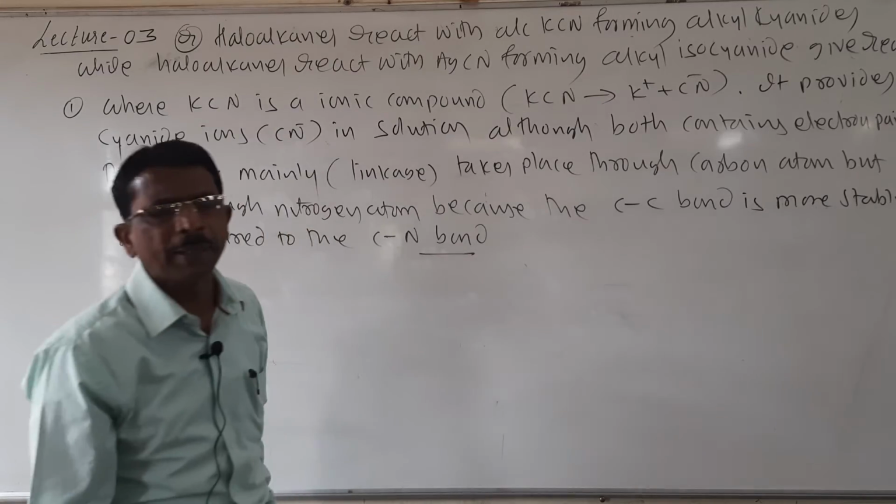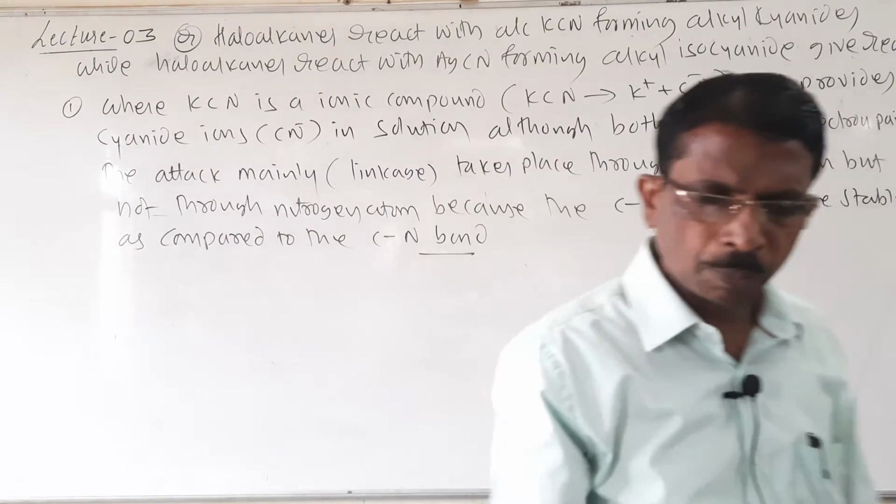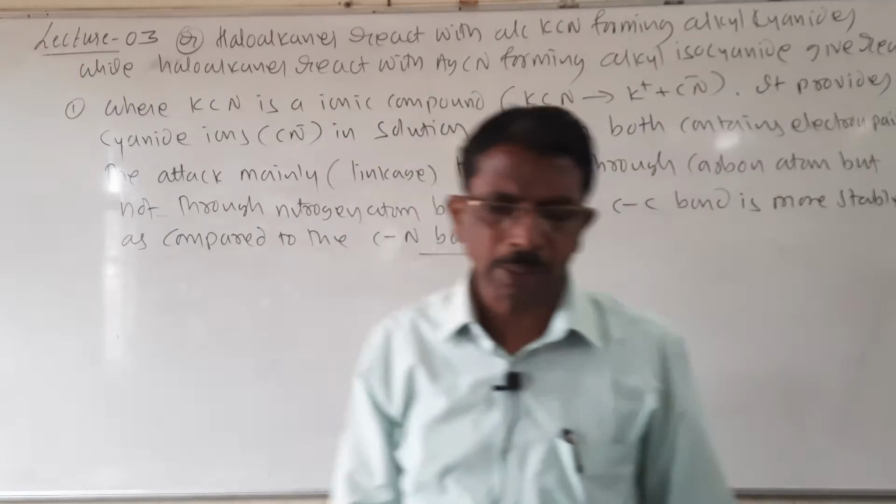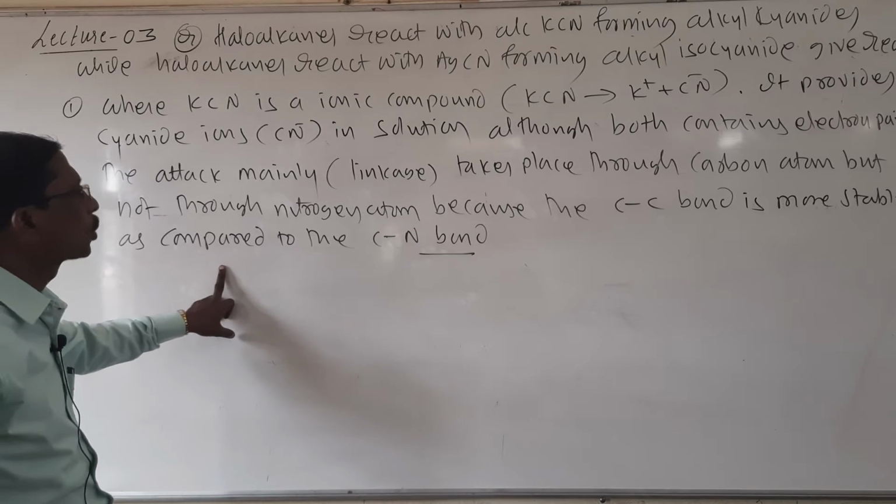Look here students, this is the main reason. The C-C bond is more stable than the C-N bond. Hence the bonding takes place through carbon.